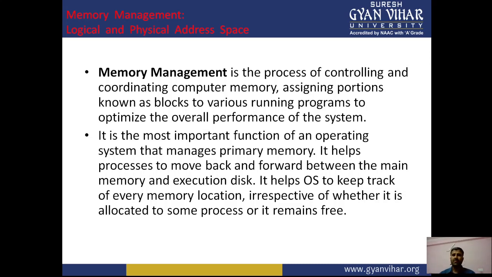Actually we are aware that if any kind of process wants to execute, in the CPU there are certain kinds of registers available.